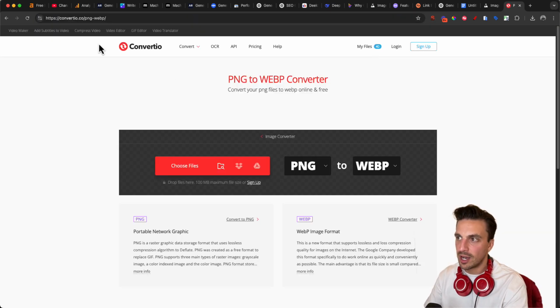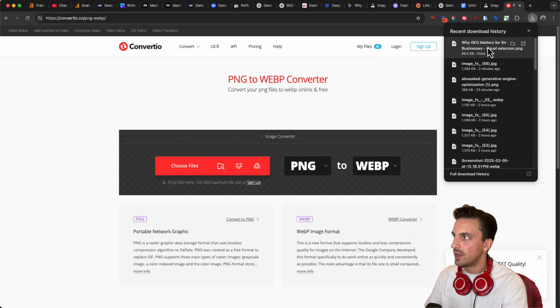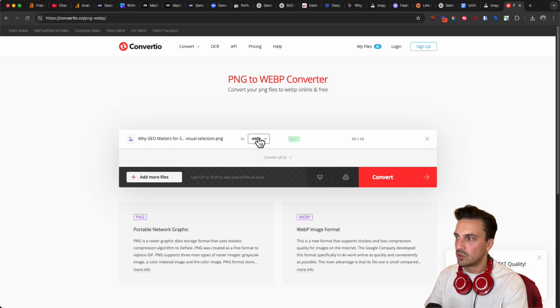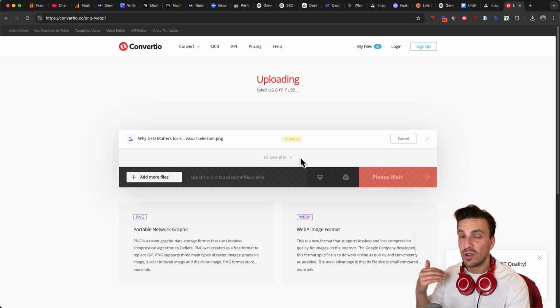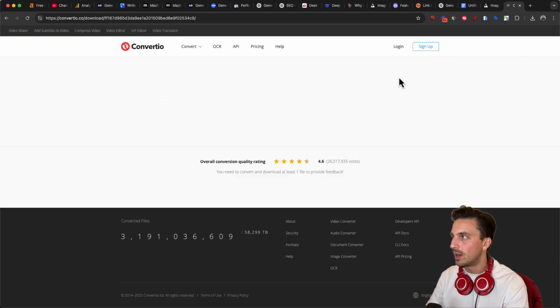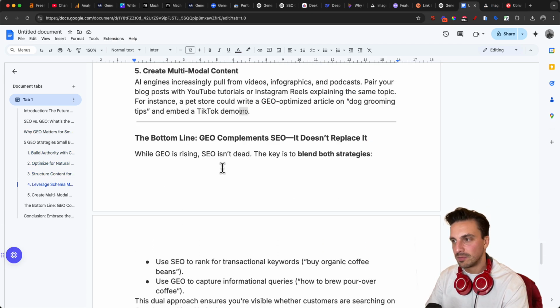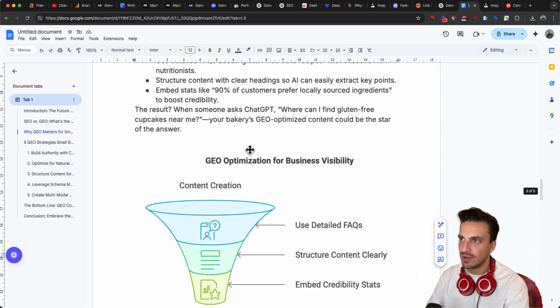I use this one all the time, Convert.io. You throw the image in there, and then you make sure that you convert it to WebP, upload that to your website, not the PNG file. So now I've got a blog post that has some tables, has some illustrations, and even has an image.